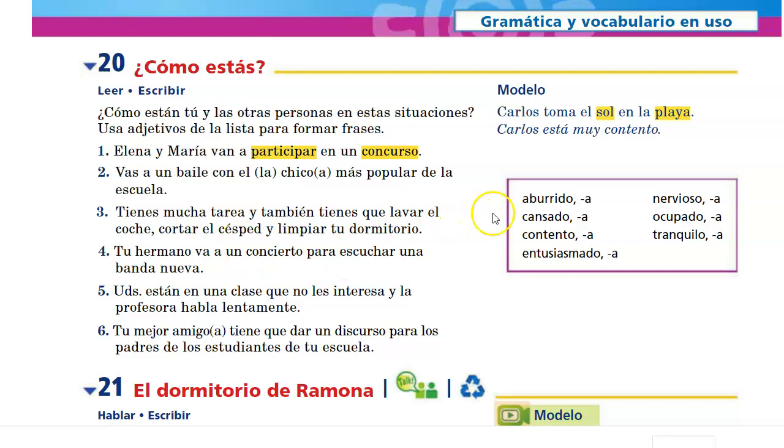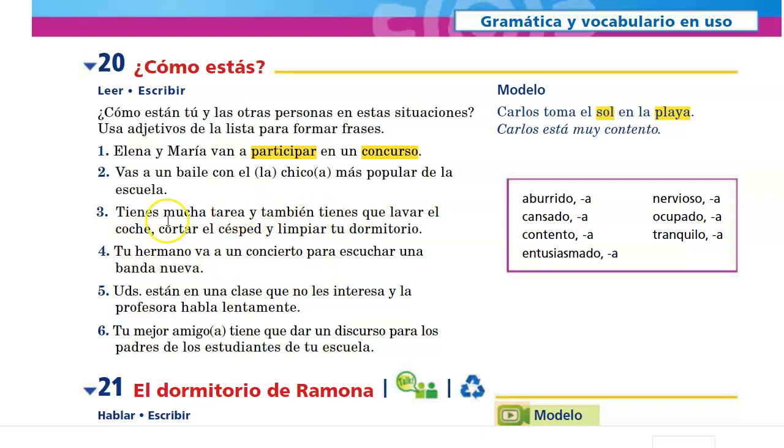It depends on how you feel. Maybe bored because they're hella popular and they're going to pay attention to everybody else except for you. Contento, you're happy to be with the most popular guy or gal in school. Entusiasmado, something you're excited for, or nervous for. Well, I don't know. A lot of those could work there. It just depends on your reaction to this hypothetical situation. Number 2 is in the yo form. Number 3 is also in the yo form.